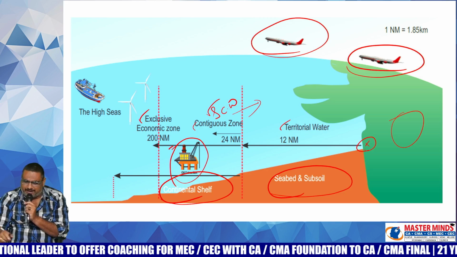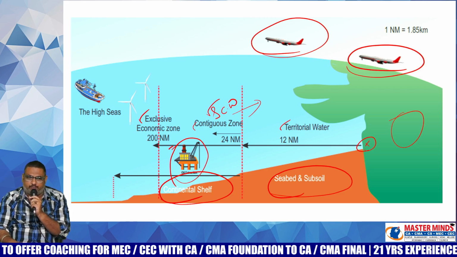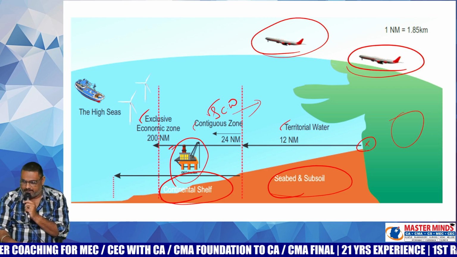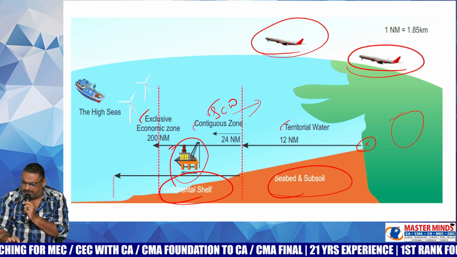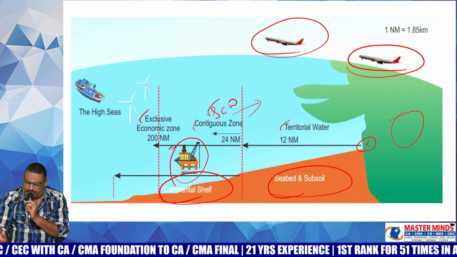What is meant by the nautical mile? 1 nautical mile is equal to 1.8515 kilometers. This is all about section number 1 we need to remember.